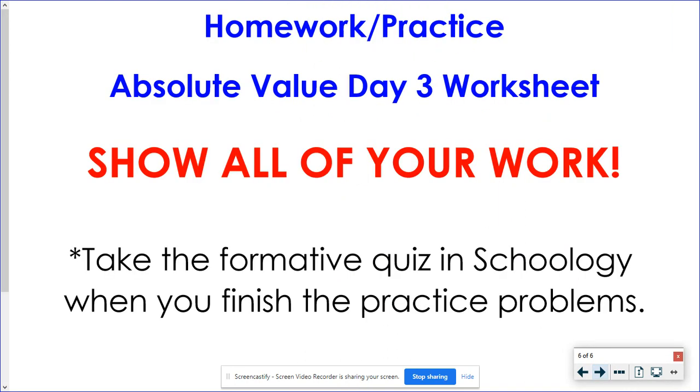Today's practice is going to be a worksheet. It looks very similar to what we've been doing. There's no big changes there. When you're all done with that, make sure you go and take the formative quiz in Schoology and let me know if you need any help.